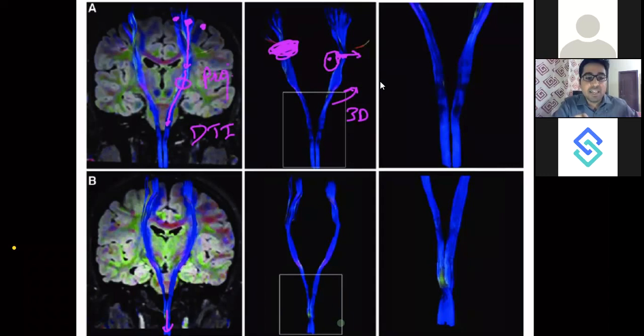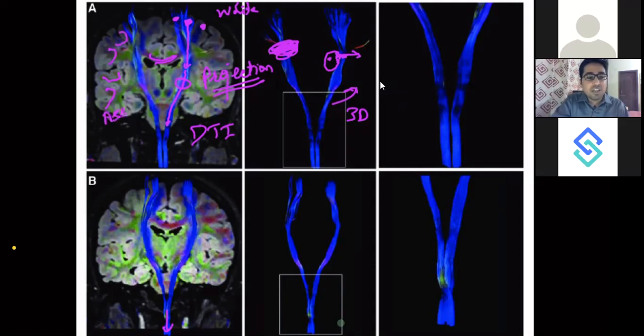So there are three types of fibers in the brain. The fibers are the white matter tracts, okay, white matter fibers. There are projection fibers, and there are commissural fibers which are crossing the two hemispheres. Then there are the association fibers that go from one gyrus to another.